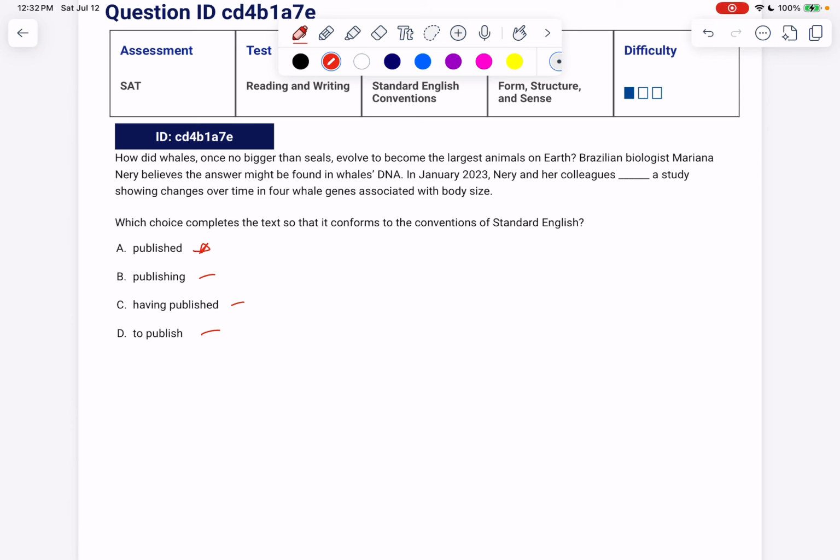In January 1923, Neri and her colleagues blank a study showing changes over time in 4 whale genes associated with body size. Notice that our main clause here, Neri and her colleagues blank a study, doesn't have a main verb in it. So that will lead us to pick the finite verb, because Neri and her colleagues published a study. They didn't publishing a study or having published a study or to publish a study.